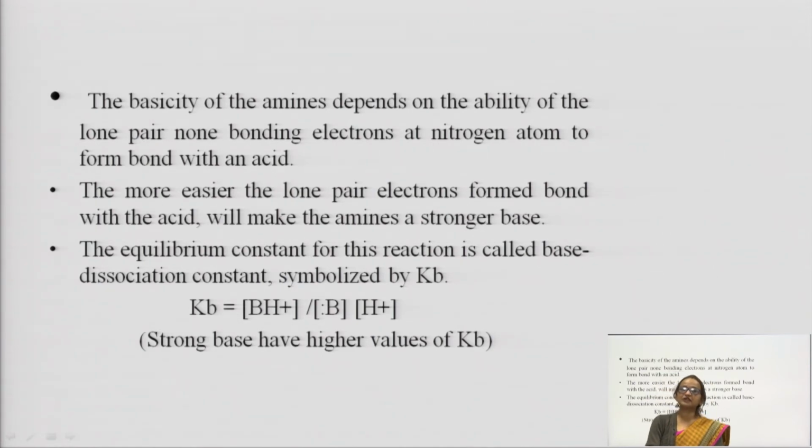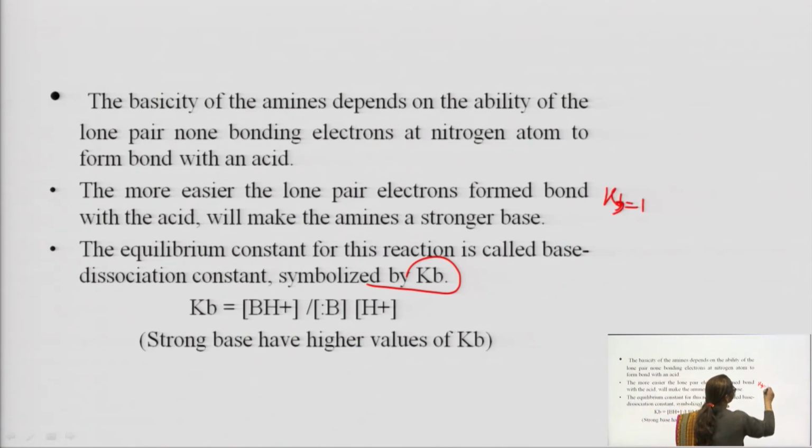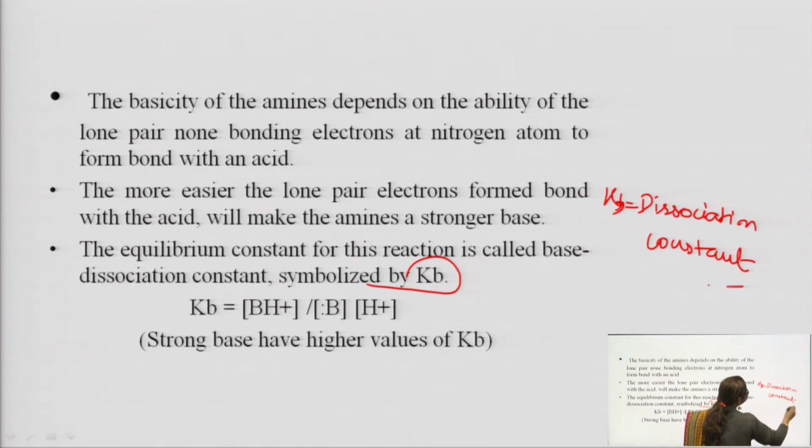The more easily the lone pair of electrons forms a bond with the acid, the stronger base the amine is, right? And the basicity can be measured by Kb. This Kb is called the dissociation constant.